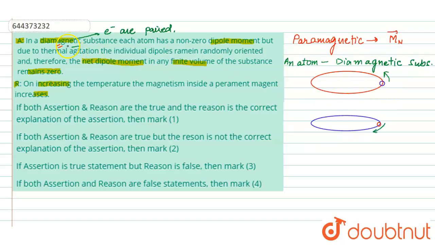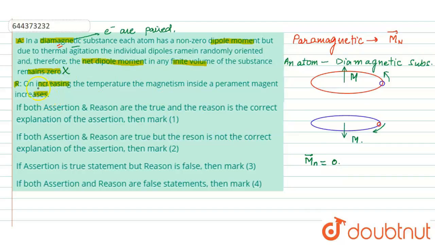Now, you see that in a diamagnetic substance, since all the electrons are paired, one electron revolves in the anti-clockwise direction and the other revolves in the clockwise direction. So the magnetic dipole moment due to this electron, let us say, will be in this direction, and the magnetic moment due to this electron will be, say, in this direction. These two magnetic moments will simply cancel out. So you can see that in an atom of a diamagnetic substance, the net magnetic moment cancels out. So there is no net magnetic moment for a diamagnetic substance. This is zero. So this assertion will be simply wrong.